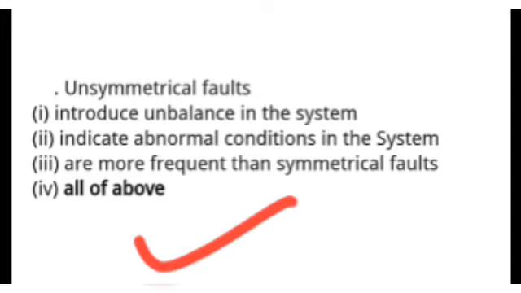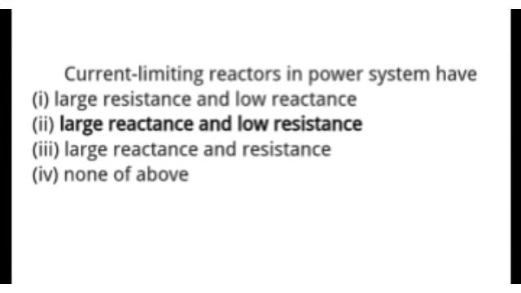Okay, next question is, current limiting reactor in power system have, and options are large resistance and low reactance, large reactance and low resistance, large reactance and resistance, and none of the above. So current limiting reactor in power system have large reactance and low resistance.